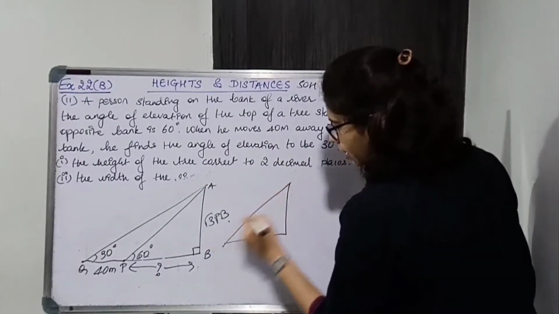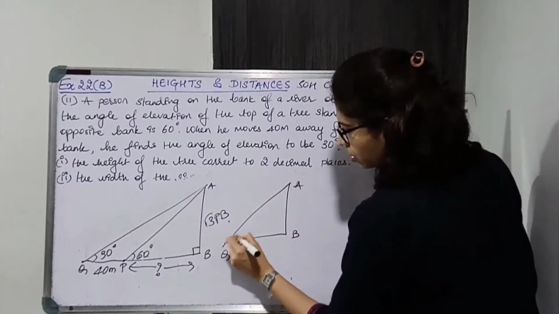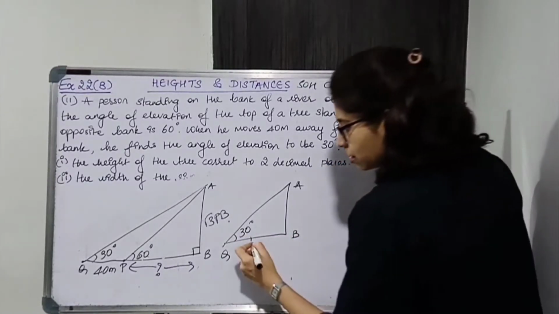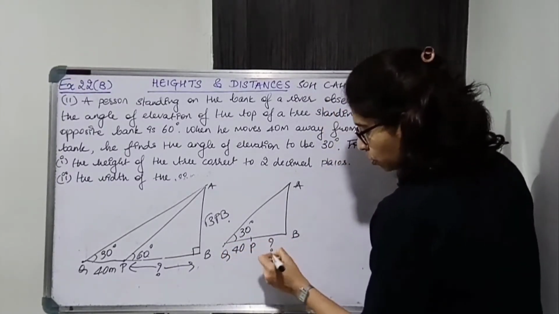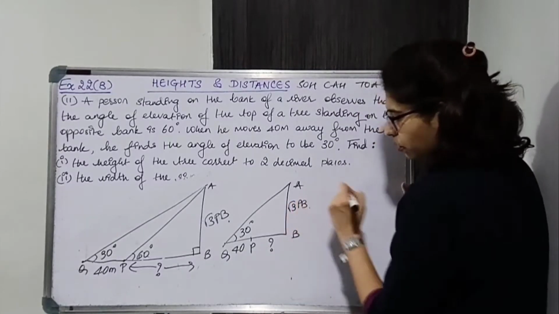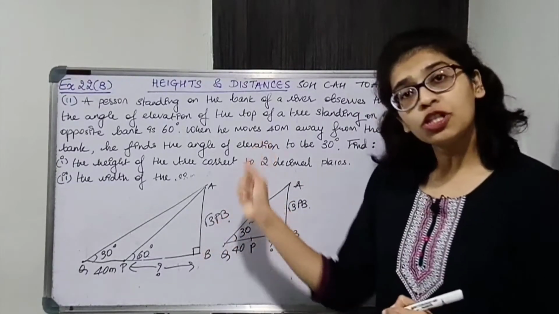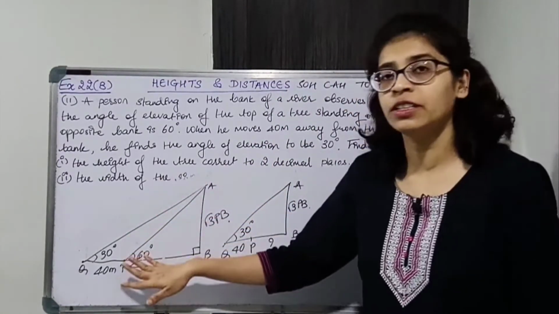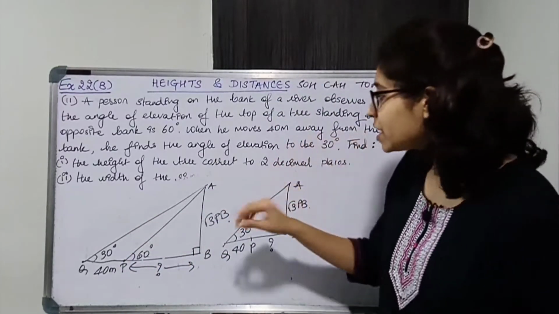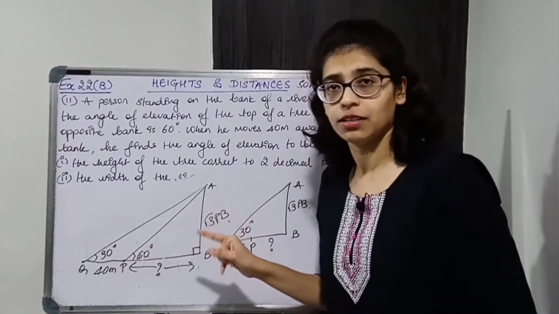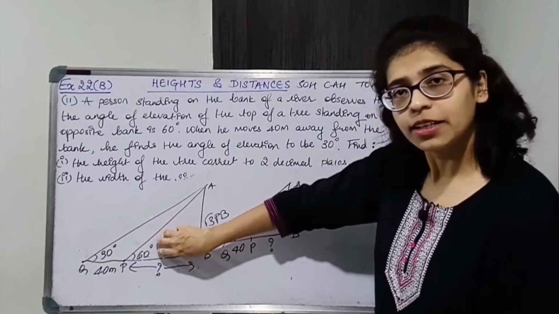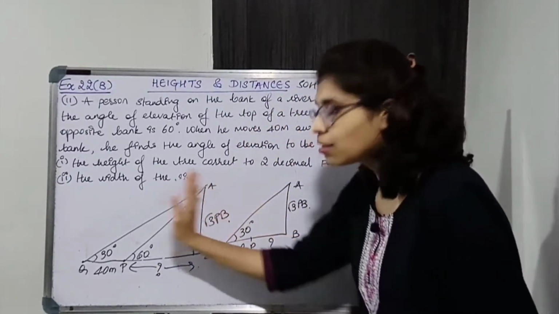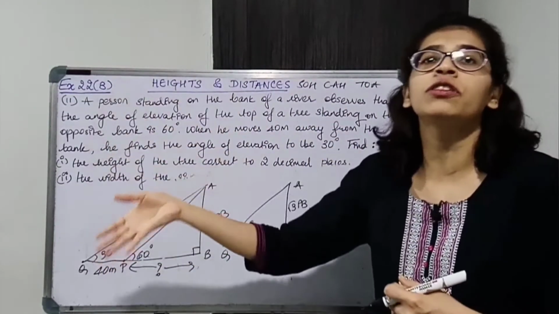So if you consider triangle ABQ, this is 30. There is point P in between, so just don't forget that. This is 40. This we don't know. This is root 3 PB. Now this information will be useful in this triangle. The information we got from the first triangle will be useful in the other triangle. So always keep in mind, students, always consider the smaller triangle first, try to get the relation, and then move on to the bigger triangle and use that relation in the bigger triangle.